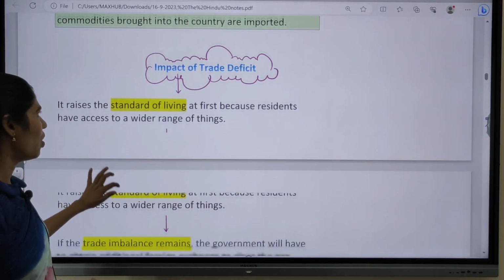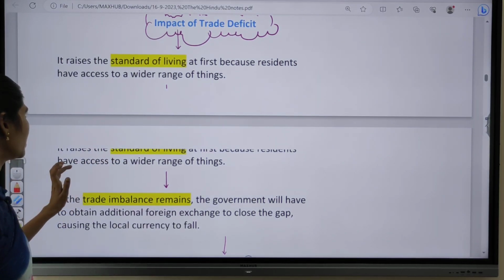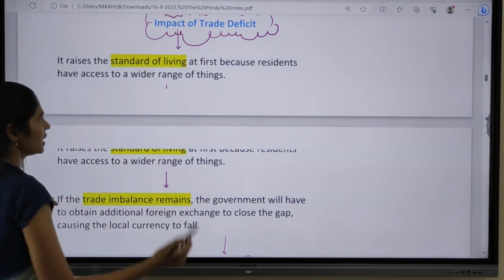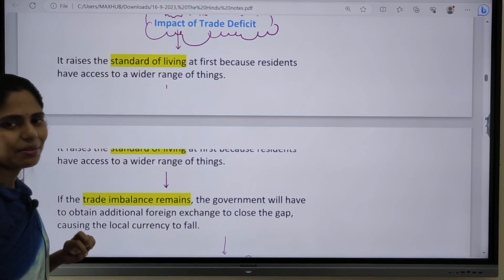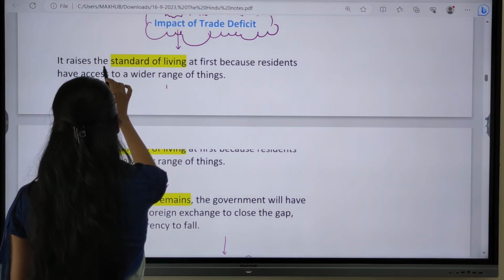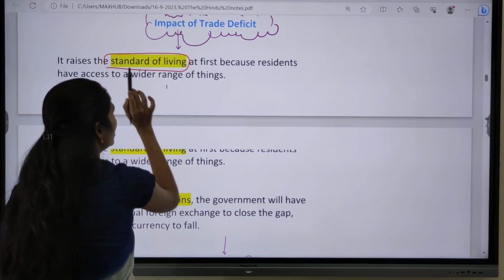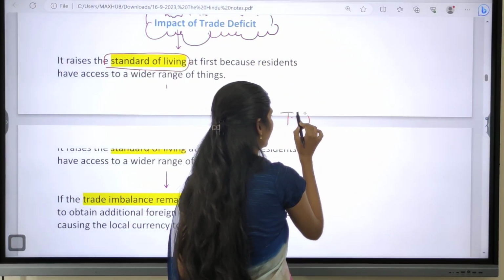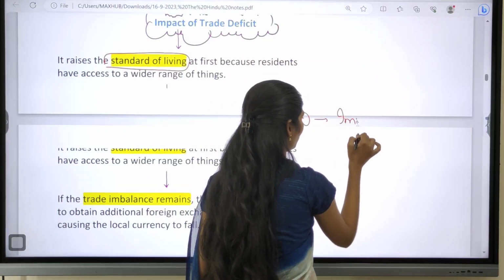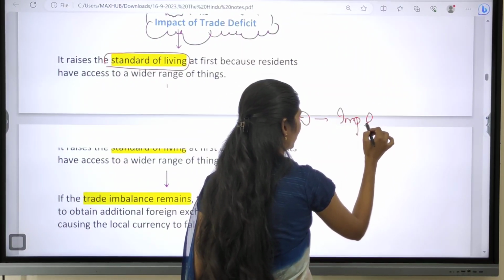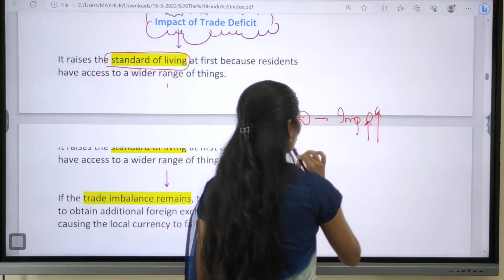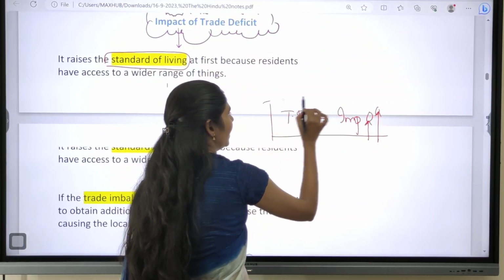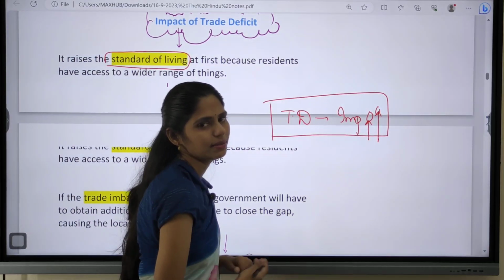Now let us see what is the impact of this trade deficit. Whenever there is increasing trade deficit, it will raise the standard of living at first. Whenever we are importing more, the availability of goods will increase in the market.